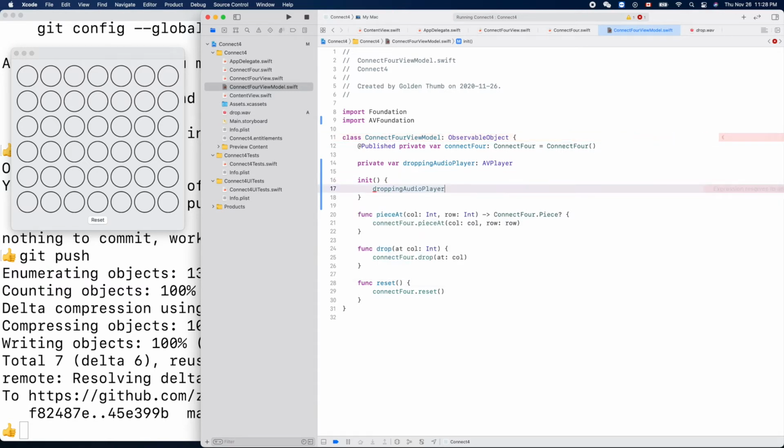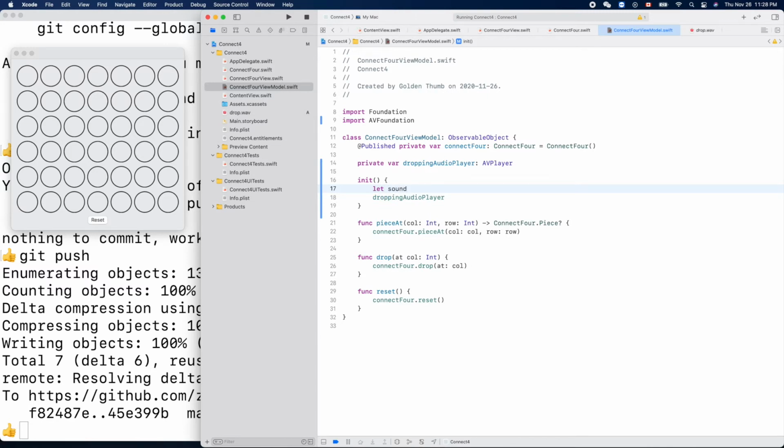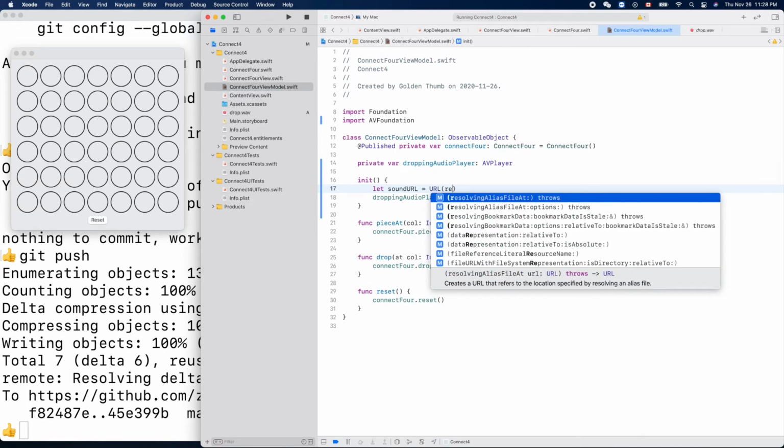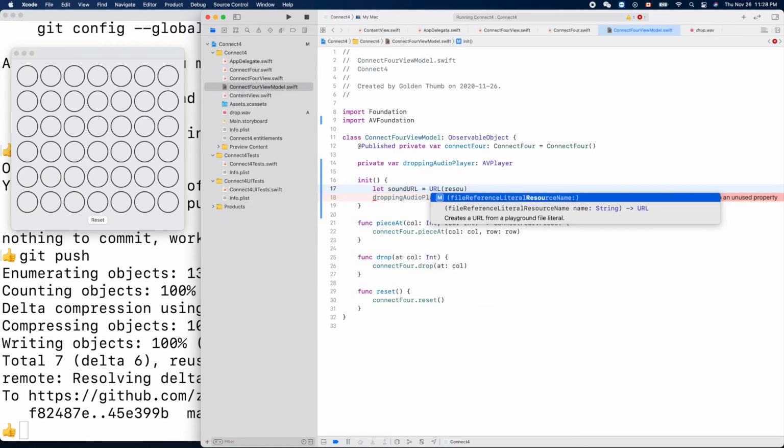Dropping audio player. Oh, we need a URL, right? So that sound URL equals URL with, do we have resource, file reference literal, resource name? Can we use this one?